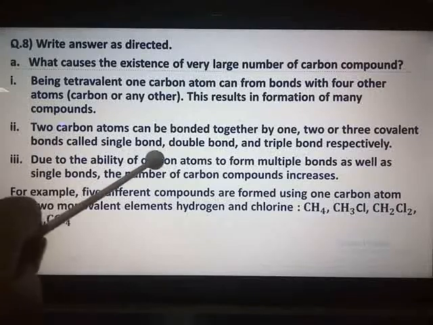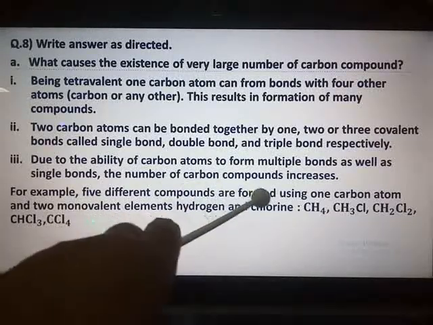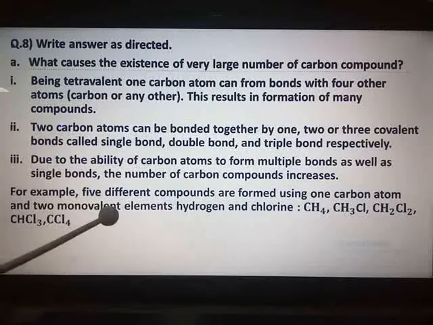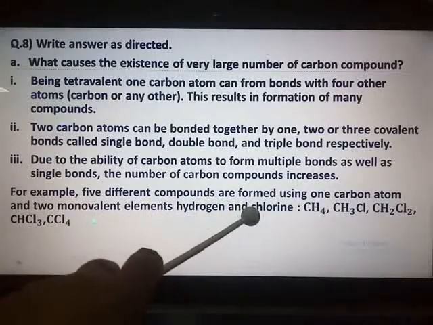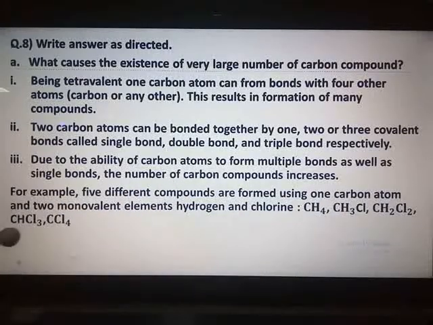Due to the ability of carbon atoms to form multiple bonds as well as single bonds, the number of carbon compounds increases. And this example you will get in the textbook in point number C, third line. For example, 5 different compounds are formed using 1 carbon atom and 2 monovalent elements, hydrogen and chlorine: CH4, CH3Cl, CH2Cl2, CHCl3, CCl4, that is carbon tetrachloride.